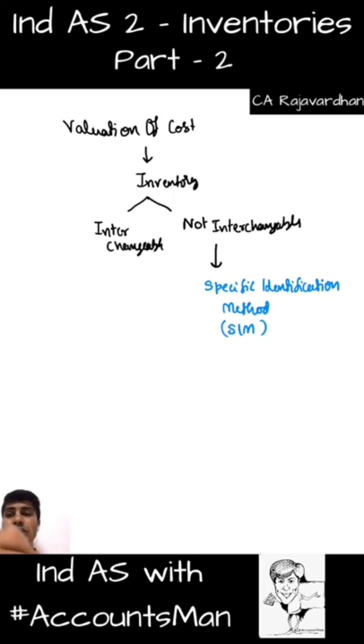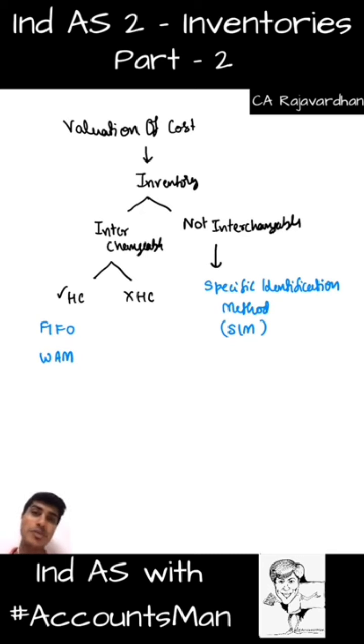Whenever the goods are interchangeable, then we need to check one thing: whether the cost that I paid long ago, that is historical cost, is considered or is not considered. That is the basis. If the historical cost is considered, then we go by the first in first out method or the weighted average method. I am not going to go into detail and explain what first in first out and weighted average are, because that will make me feel like I am teaching foundation students. However, if the historical cost is not considered, then I will go by the retail price method, or I can go by the standard cost method.